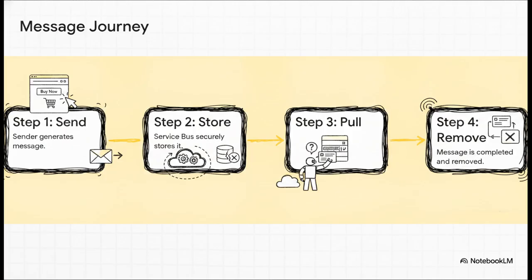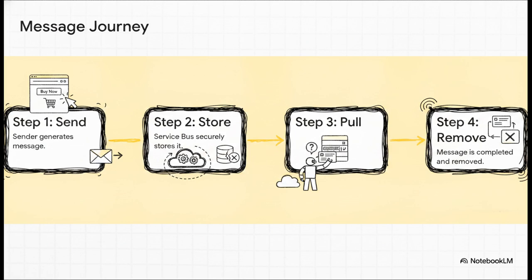And once it's stored here, it is safe. Even if your entire backend database temporarily crashes, the Service Bus holds on to that purchase request. Step 3, the receiver. Maybe your order fulfillment service polls the Service Bus, essentially asking, hey, is there any pending work for me? It pulls the message down and begins processing.